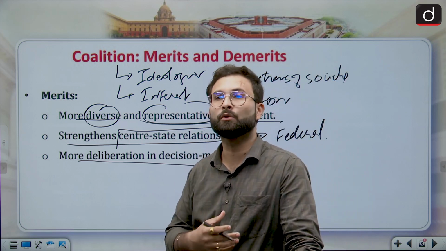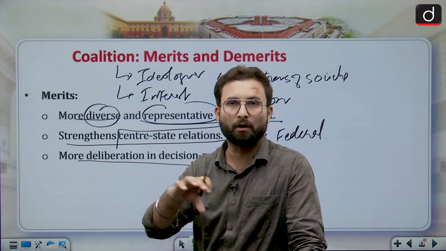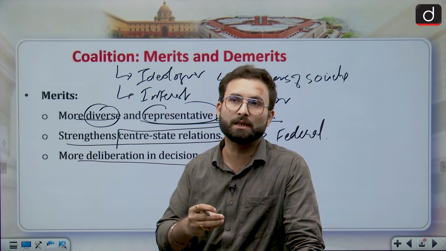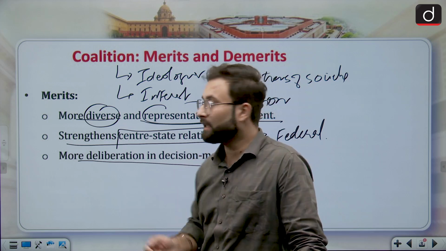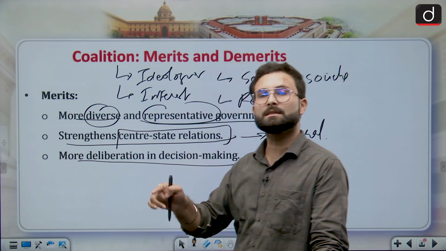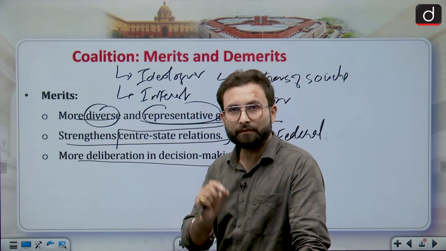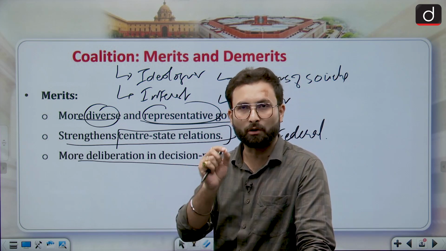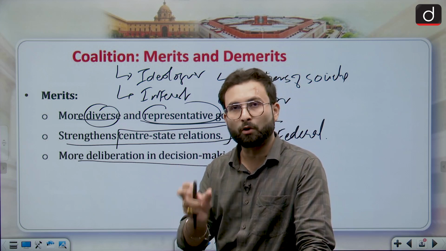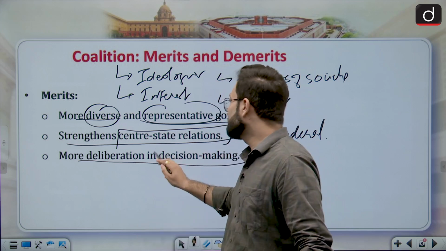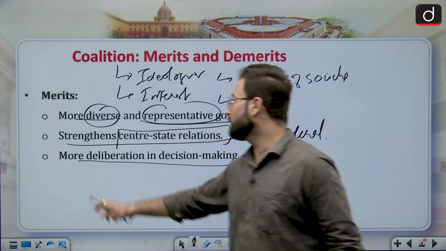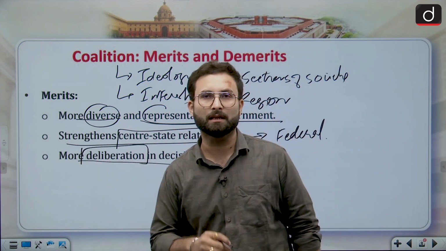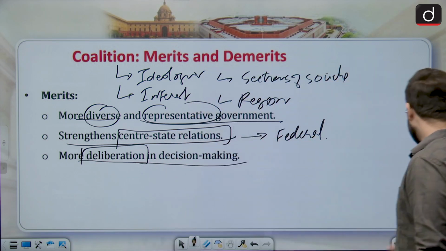They don't have to bargain with other parties, so they will take decisions with or without discussion. But if there is a coalition government, you have to make sure that all the stakeholders are on the same page and following a common program. That is why in coalition governments there is more deliberation and discussion in decision making. So these are the merits.